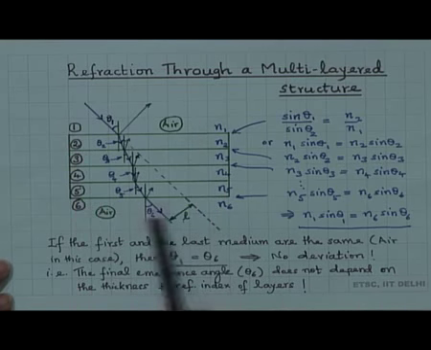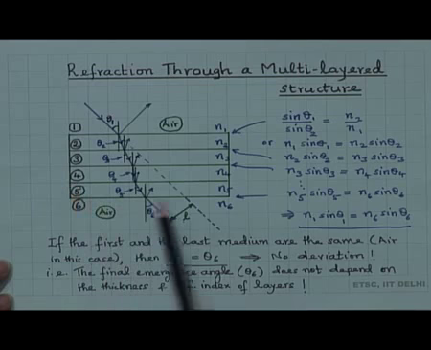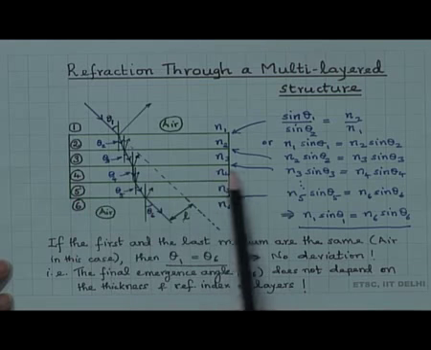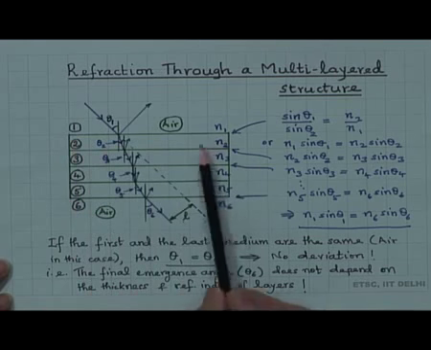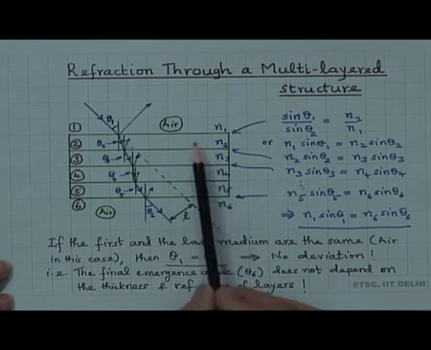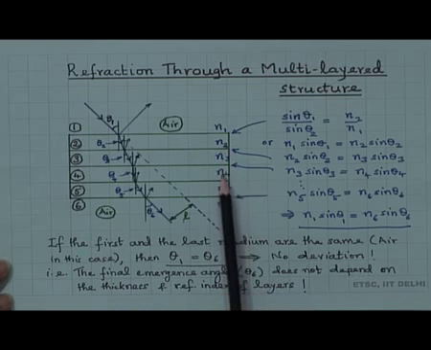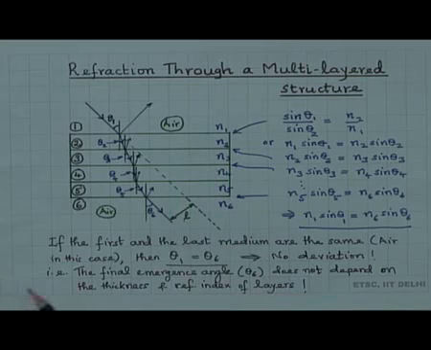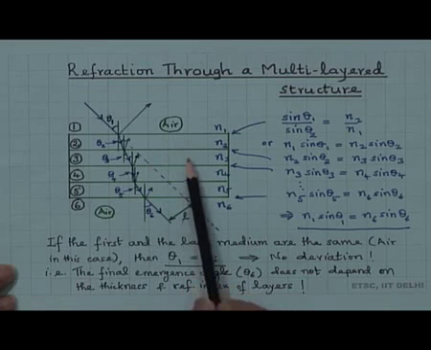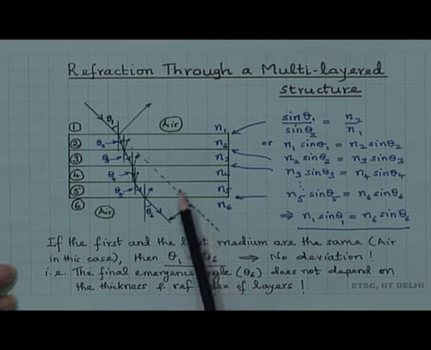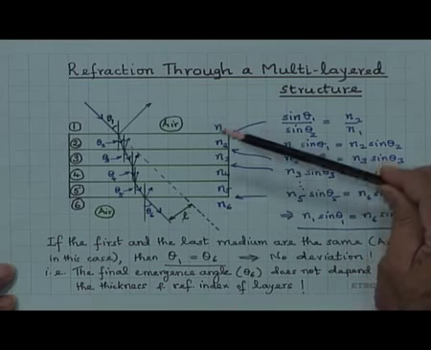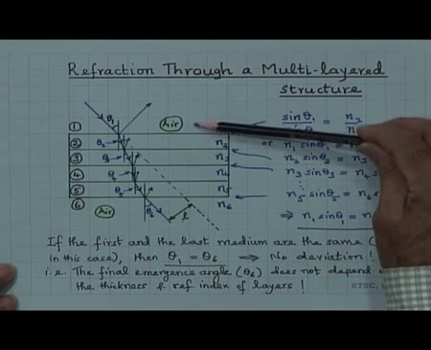So this is a stack comprising 4 layers of different refractive indices. N2, N3, N4, N5 are different. Therefore, there are 6 refractive indices, including one from outside here and one here.